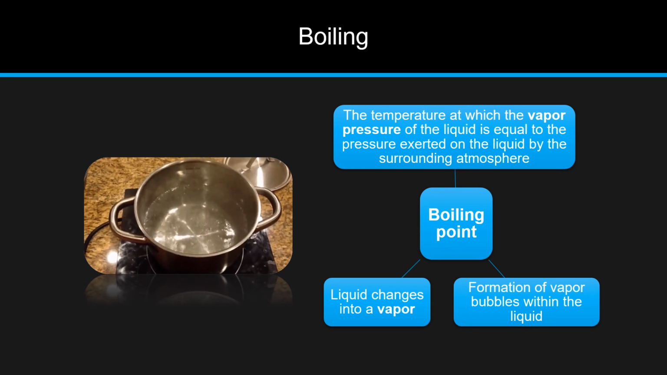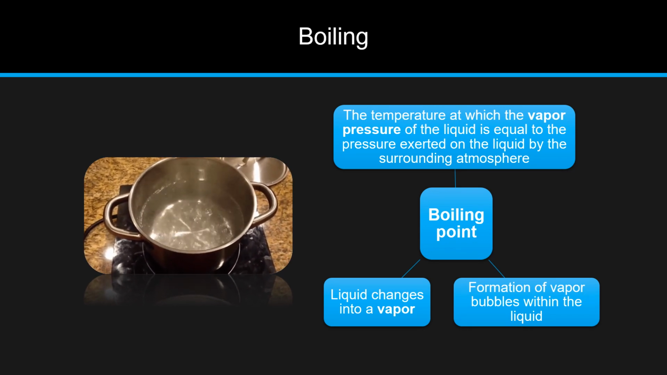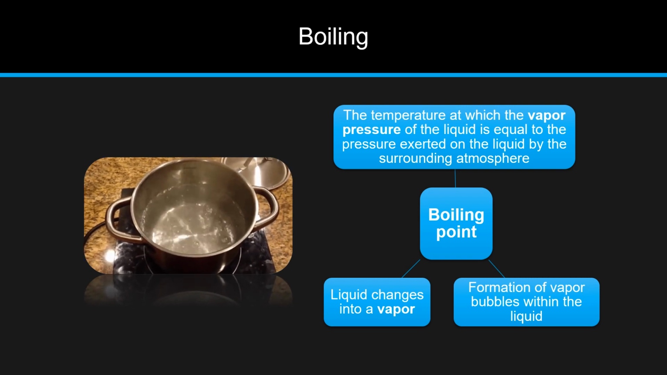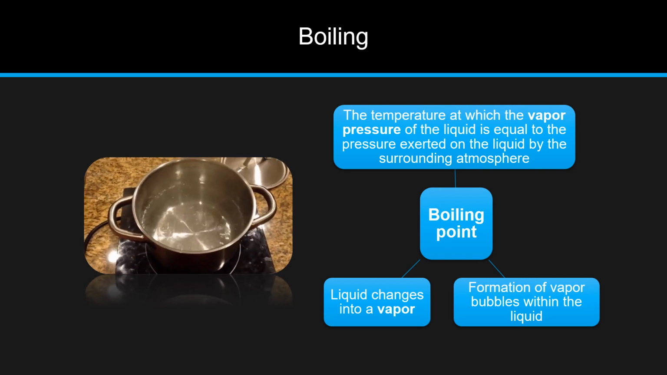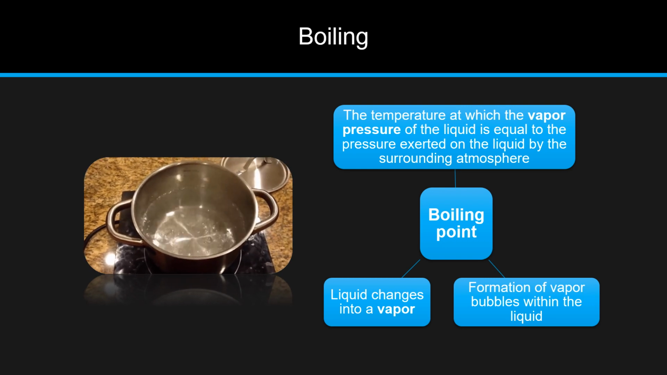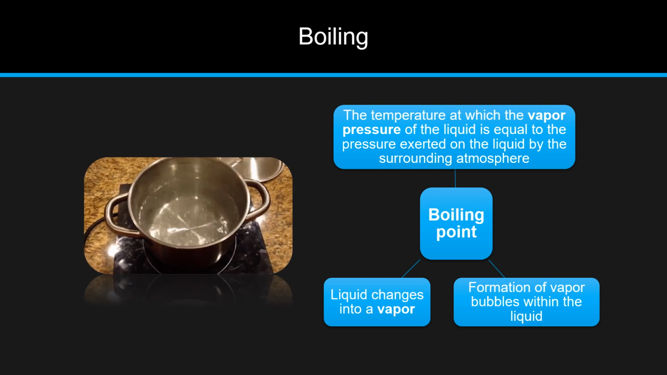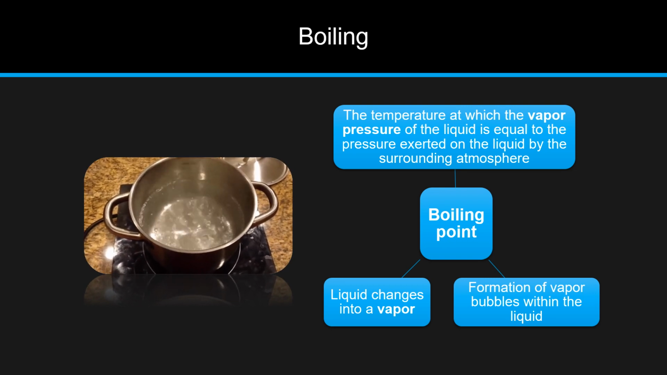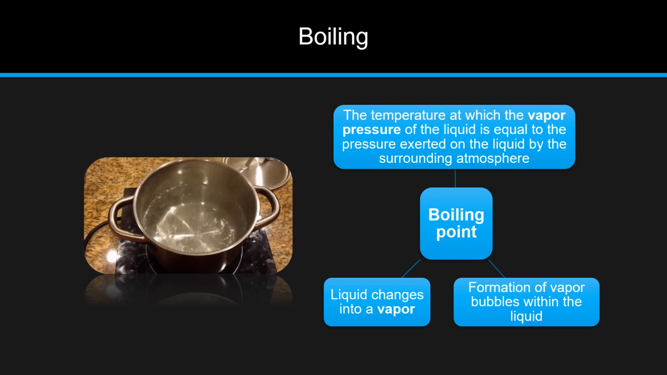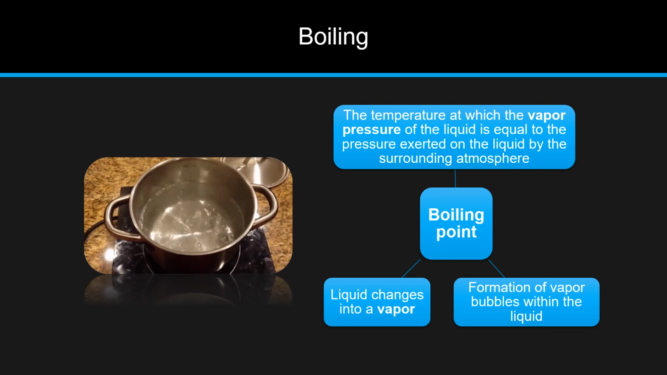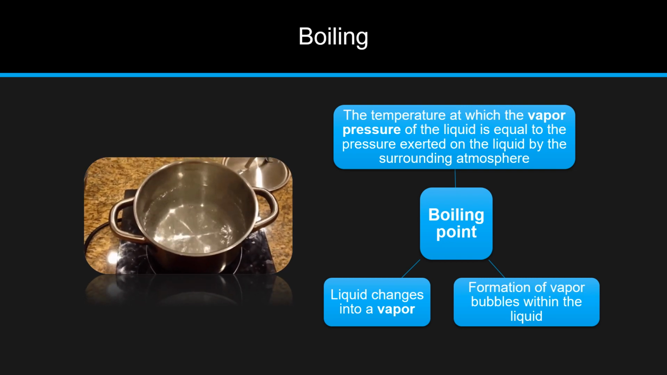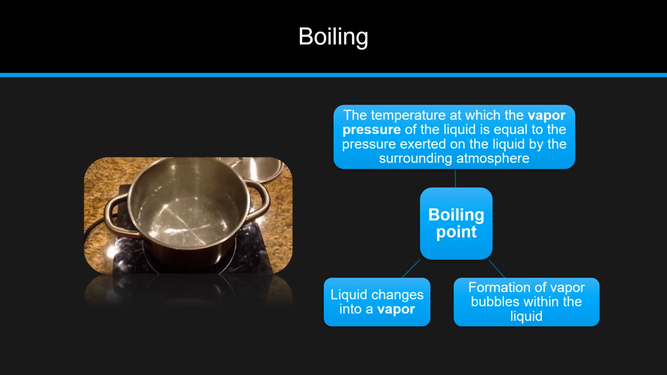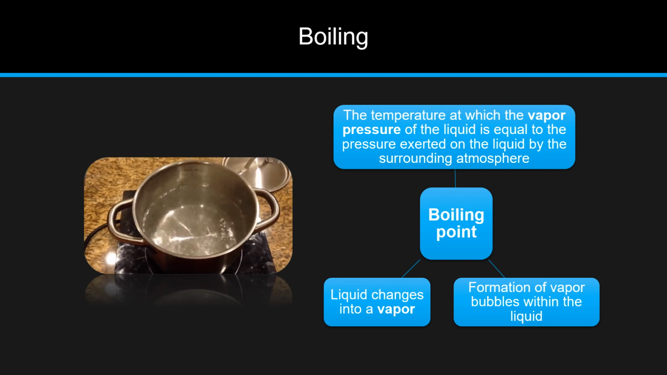Now, boiling occurs when a substance changes from liquid to gaseous phase or vapor at a temperature called the boiling point. It is a process in which molecules anywhere in the liquid escape, resulting in the formation of vapor bubbles within the liquid. The boiling point is the temperature at which the vapor pressure of a liquid equals the pressure surrounding the liquid and the liquid changes into vapor.